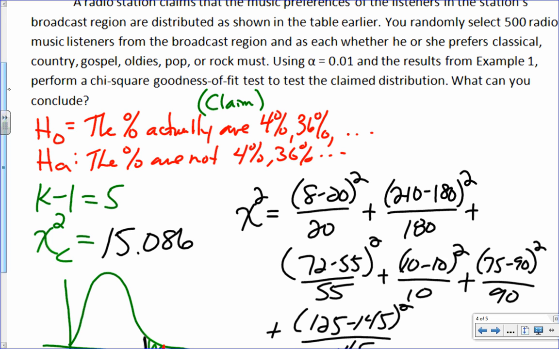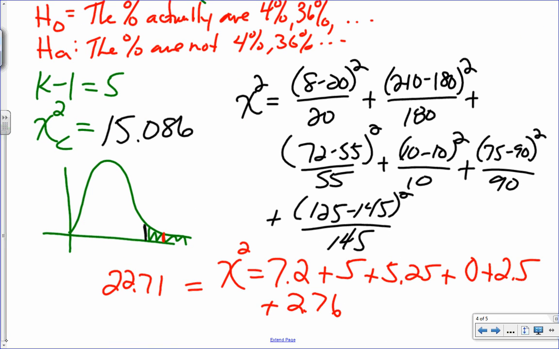And you can see which one was the main contributor was actually that first one, right? It was the main contributor down there, and that was probably the one that seemed, you know, like it wasn't going to cause that big of a problem. So you would say something like at 1%, I have enough evidence to say that the distribution is not what was claimed, not whatever the statistician came up with. I don't know where they came up with it, but I'm not agreeing with it right now. Any questions?